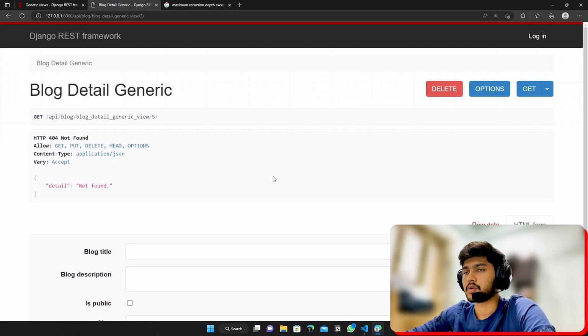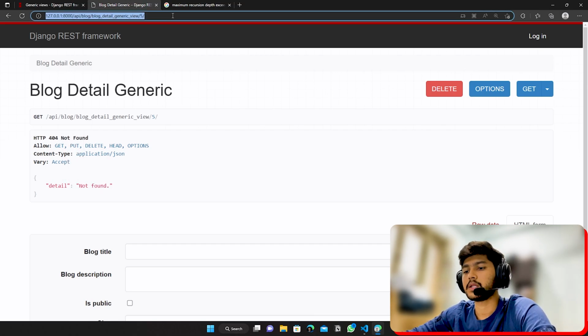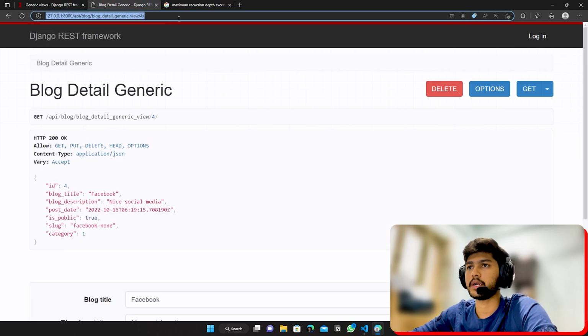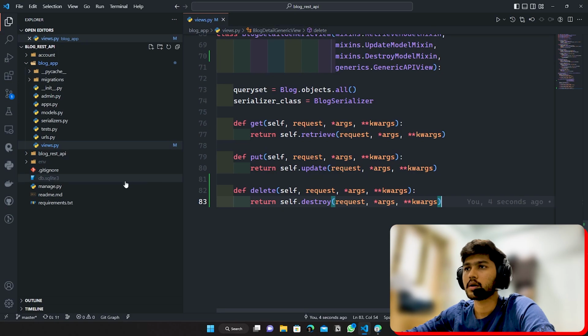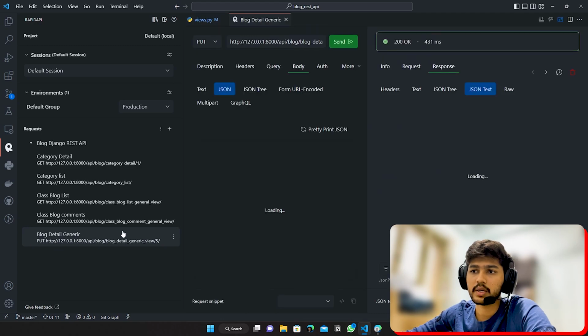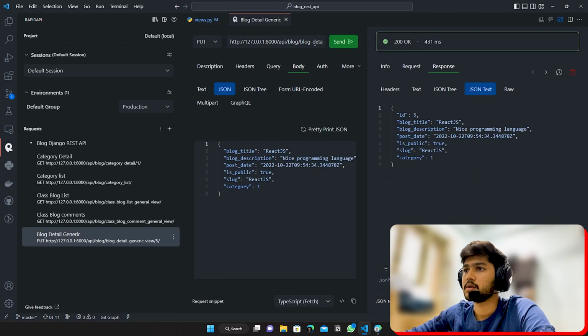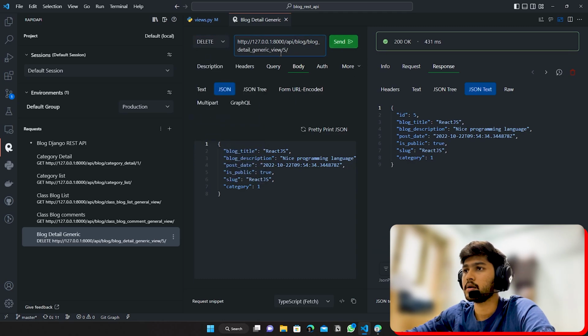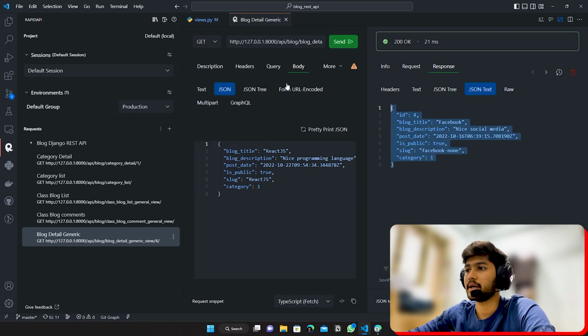So this is working, but if I copy this link, let me see whether I have 4. Yeah, I have this 4th data. I'll copy this link, come to VS Code, go to Rapid API, and go to this blog detail generic. Here instead of put, I'll select delete, and instead of 5 I'll say 4. First let me do a get request. You can see I'm getting the data. Now let me do the delete request.